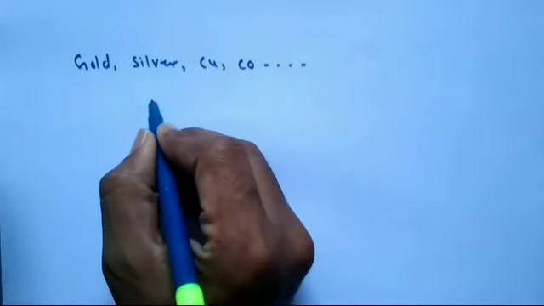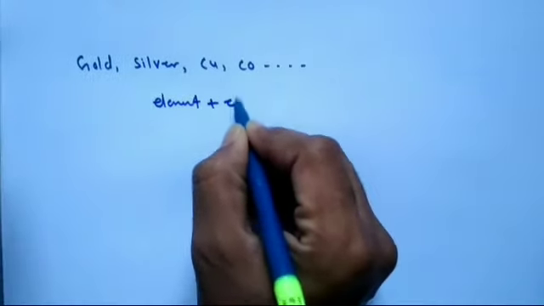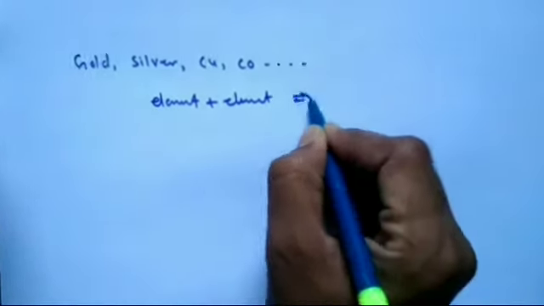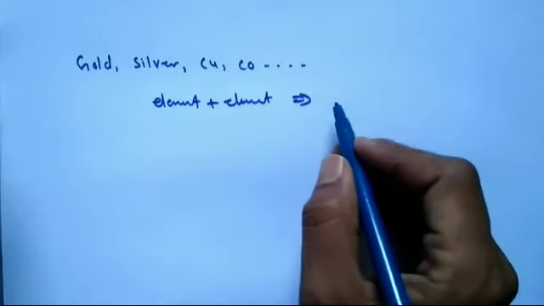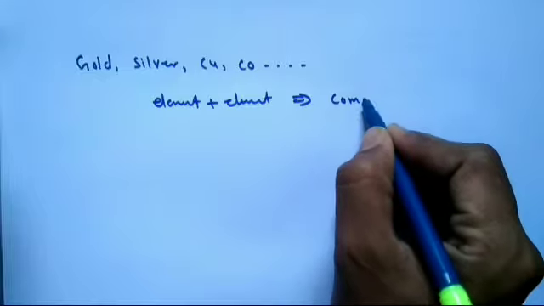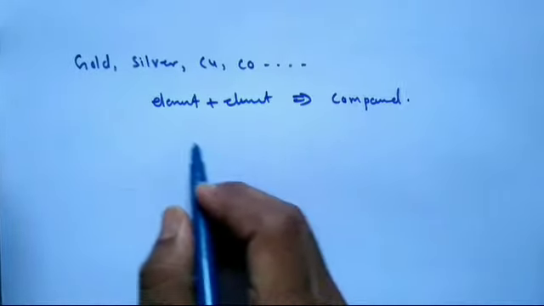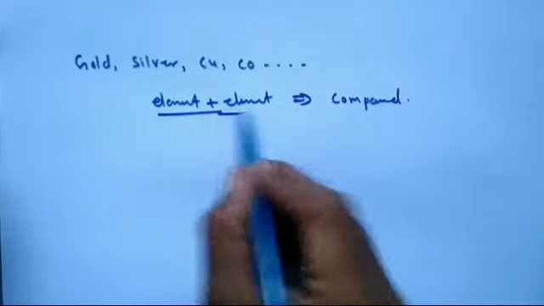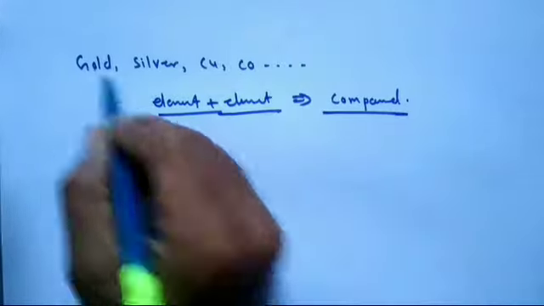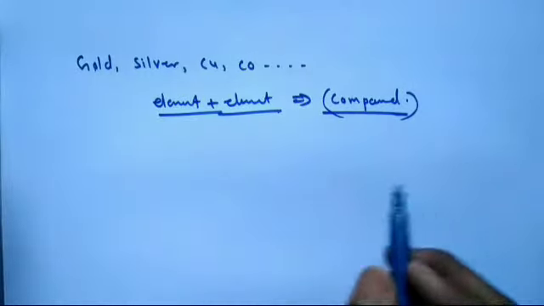If I add two elements, you never get a new element; you get a material called a compound. So people attempted to add element to element, and they did not get an element, they got a compound.